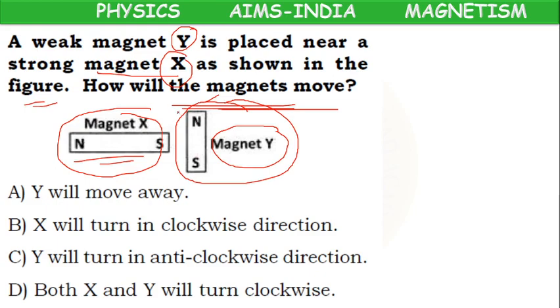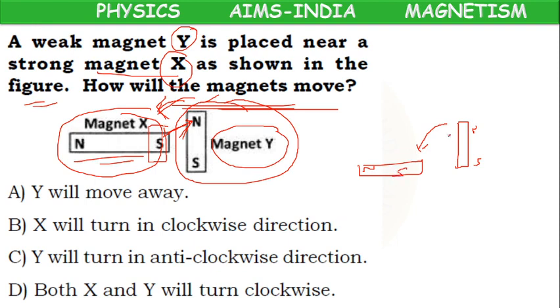So magnet Y will be attracted towards the strong magnet. But how? This end is the south pole. It tries to attract the north pole. Because of that, this vertical magnet will move in this direction and it will align like this.